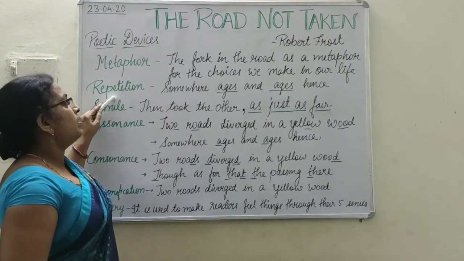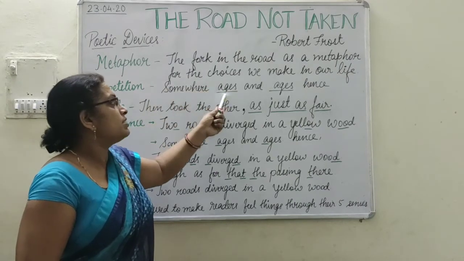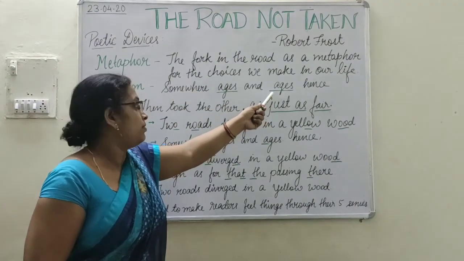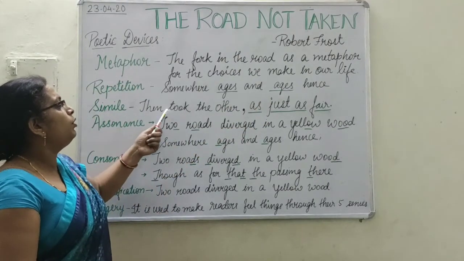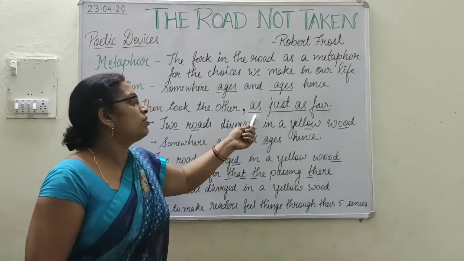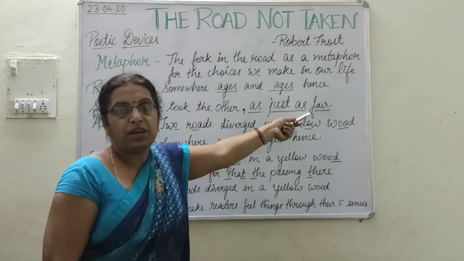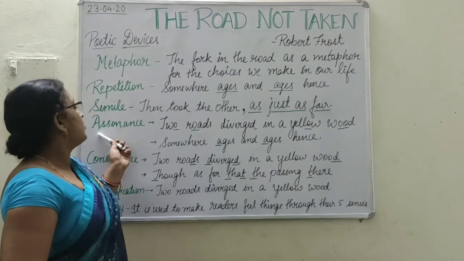Next, repetition is there in the line "somewhere ages and ages hence." The word ages is repeated, hence it is the use of repetition. Simile is used in the line "then took the other, as just as fair." In some books "as" is not mentioned, so correct it. It should be "as just as fair." It is a simile.